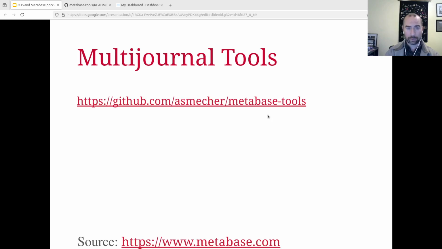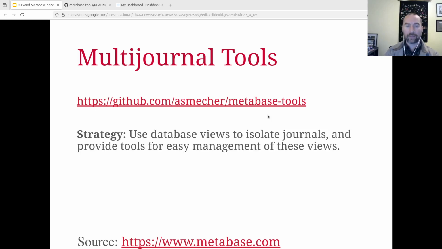So, multi-journal tools. I do have a GitHub repository. Currently it's there. I will move that over to the PKP repository sometime soon. And this is where these tools live. The strategy for this use case, for offering journal managers the ability to explore their journal within a multi-journal OJS, is to use database views to isolate journals from each other. You have your database with your entire OJS set in it, and then we create some views to give partial access to it from a different database, and we point Metabase to use that. Don't worry, I'll demonstrate how this works. It's not complicated to administer.